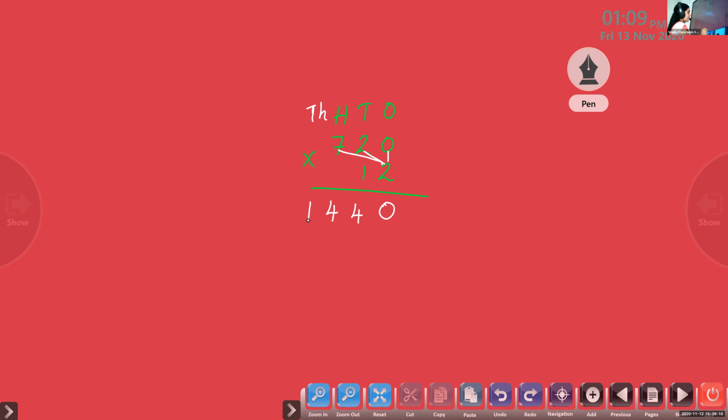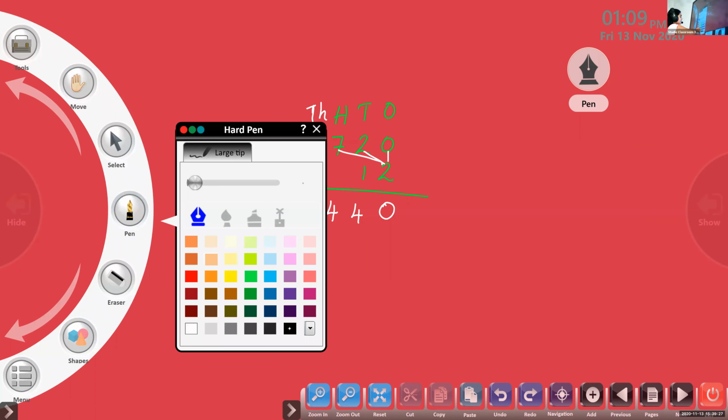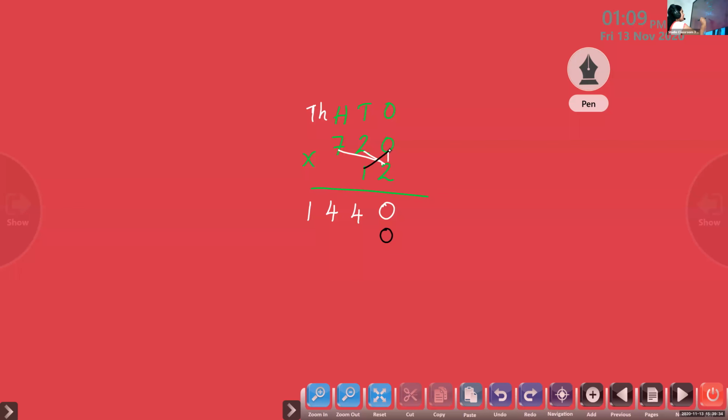Nia, please unmute. Next we have to multiply 720 by 1. Before starting the multiplication, what do we have to write in the ones place? We have to write 0 in the ones place. Yes, 0 in the ones place. Then 1 into 0, 0. 1 into 2, 2. 1 into 7, 7. Now we have to add.